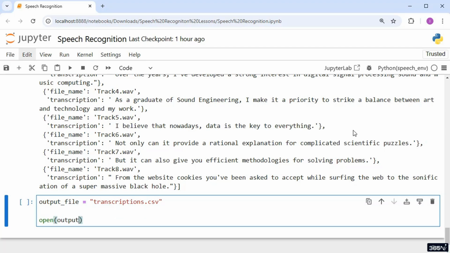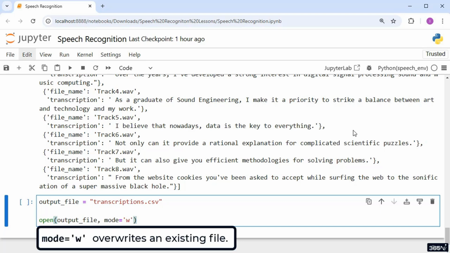Mode equals W indicates that we're opening the file in write mode. Be careful here. Choosing this mode implies that if the file already exists with some information stored inside, it will be entirely overwritten. But this could also come in handy. I overwrote this file many times while experimenting, and I believe you'll do the same.